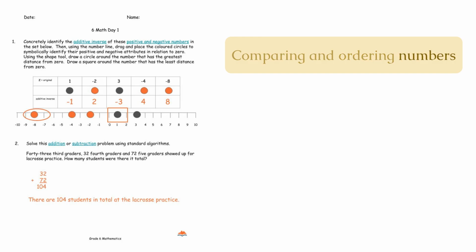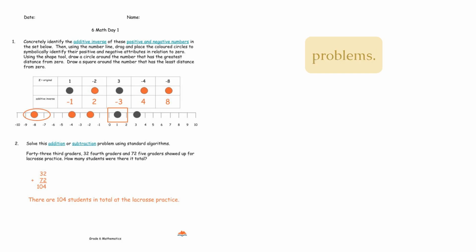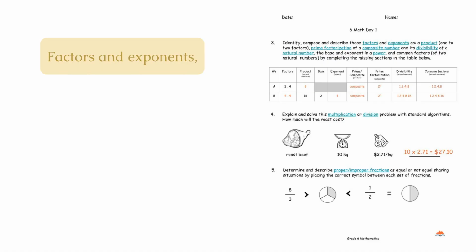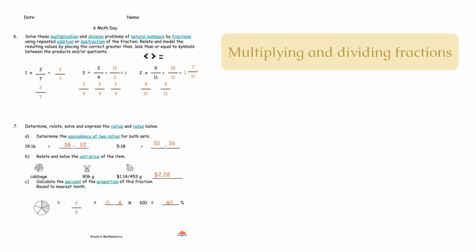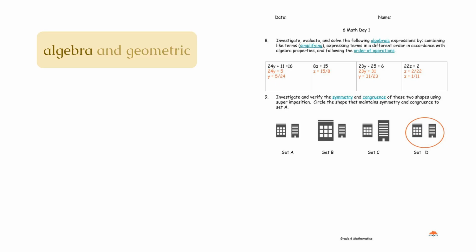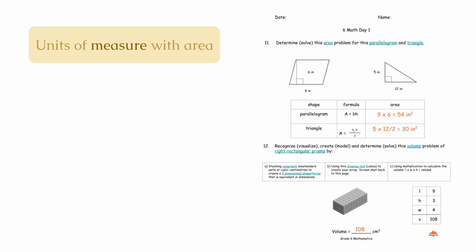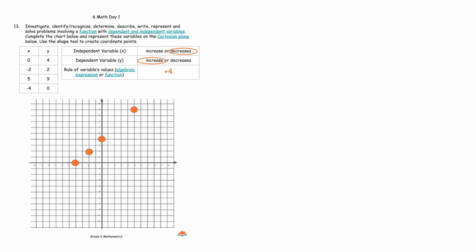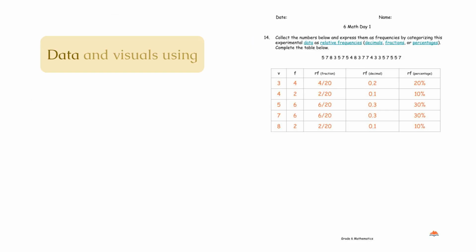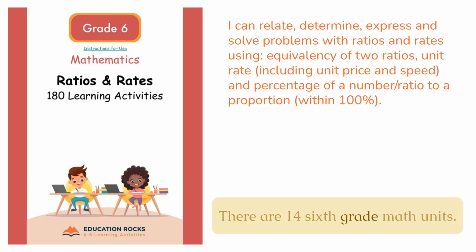Comparing and ordering numbers and addition and subtraction problems. Factors and exponents, multiplication and division problems, and proper and improper fractions. Multiplying and dividing fractions and ratios and rates. Algebra and geometric properties, such as symmetry and congruence. Cartesian plane. Units of measure with area and volume. Functions using dependent and independent variables. Data and visuals using frequencies. There are 14 6th grade math units.